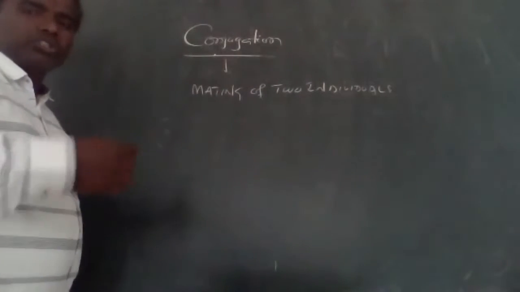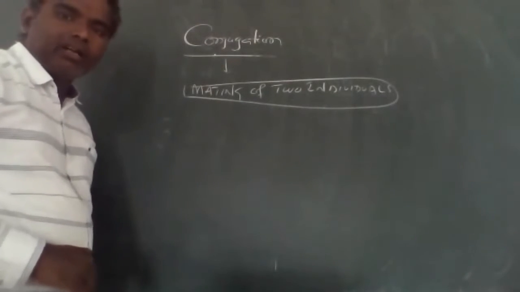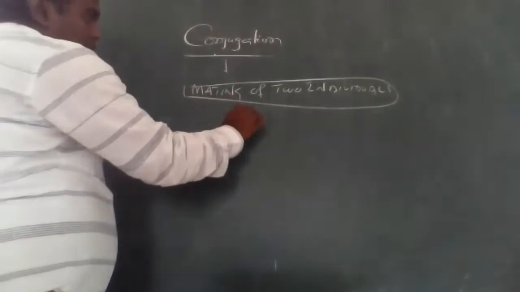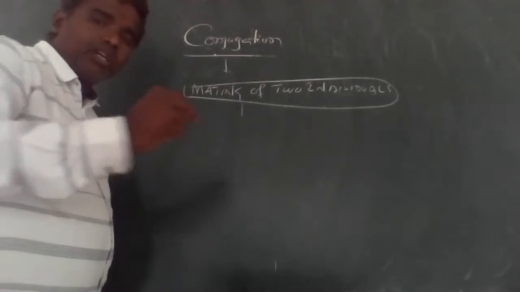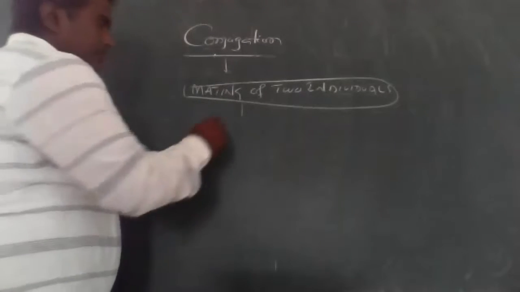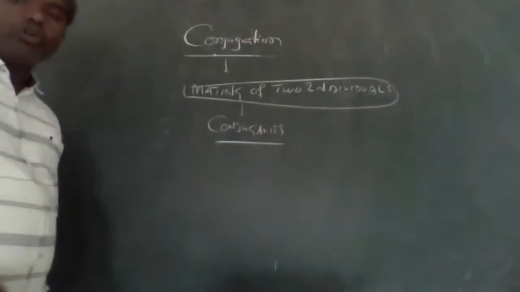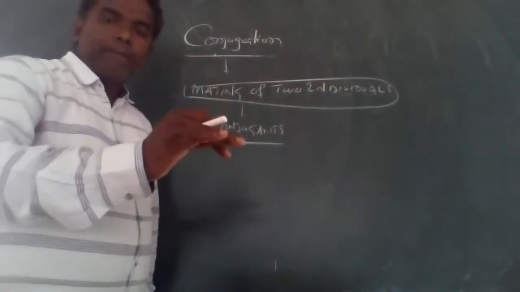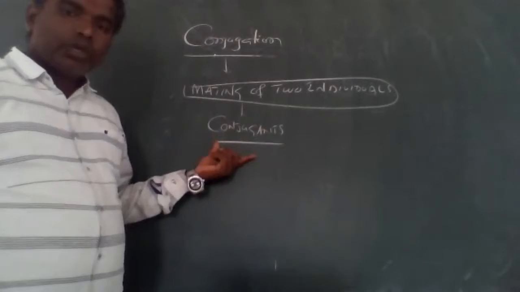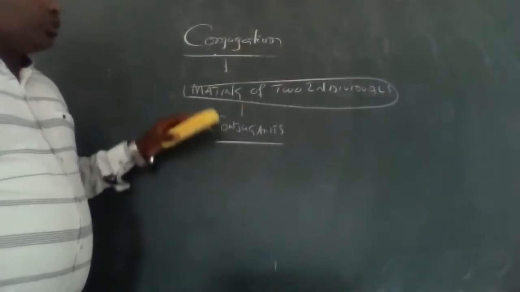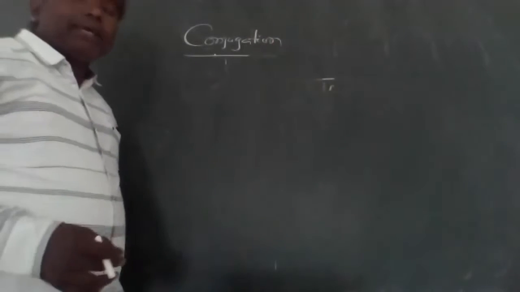Mating of two individuals for the production of new young ones is conjugation. The individuals useful for conjugation or mating are called conjugates. Clear?